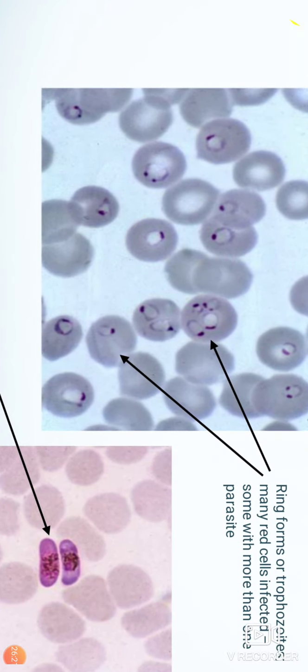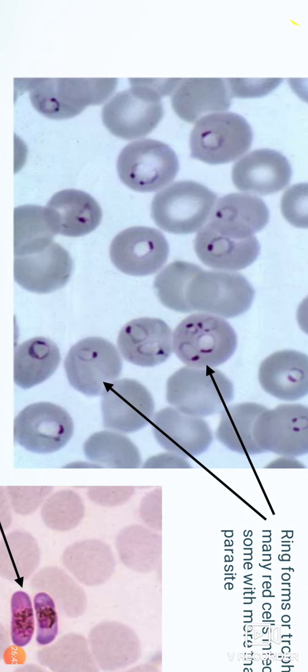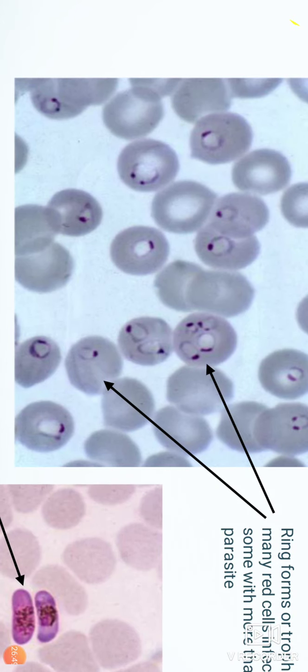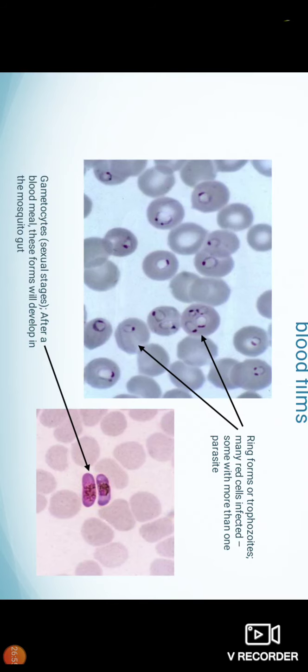This slide shows presence of the ring form or trophozoites in case of P. falciparum. It has a single chromatin dot which is surrounded by the ring. More than one parasite is seen in the single RBC, or more than one chromatin dot is seen in the ring. It is P. falciparum. In this slide we are able to see the gametocyte form, which is banana shaped, the sexual stage which the parasite takes in their blood meal.